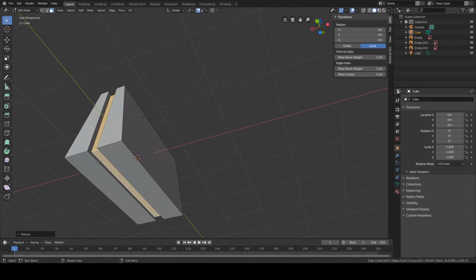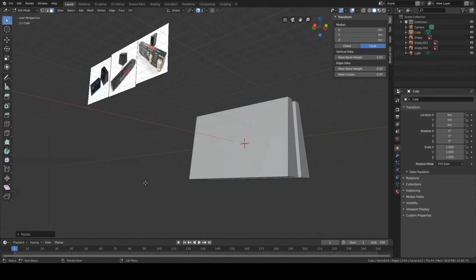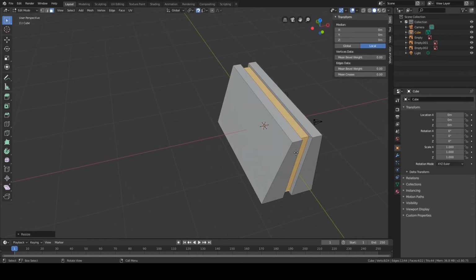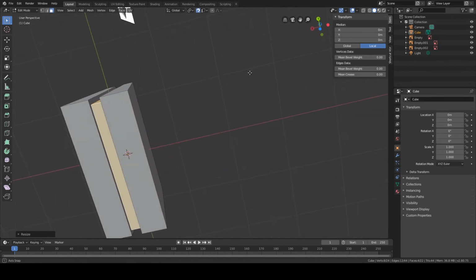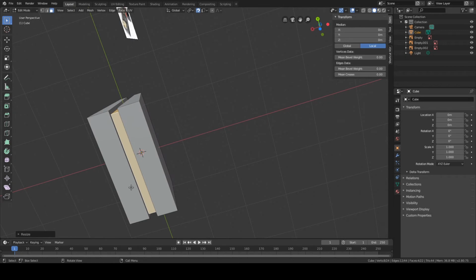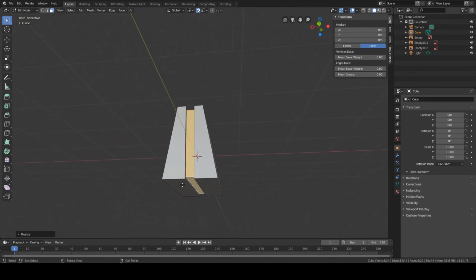You might think, oh, why didn't you just select this and the top face? Well, like that you could get into some problems. Like now everything is nice and even. That's what I want.